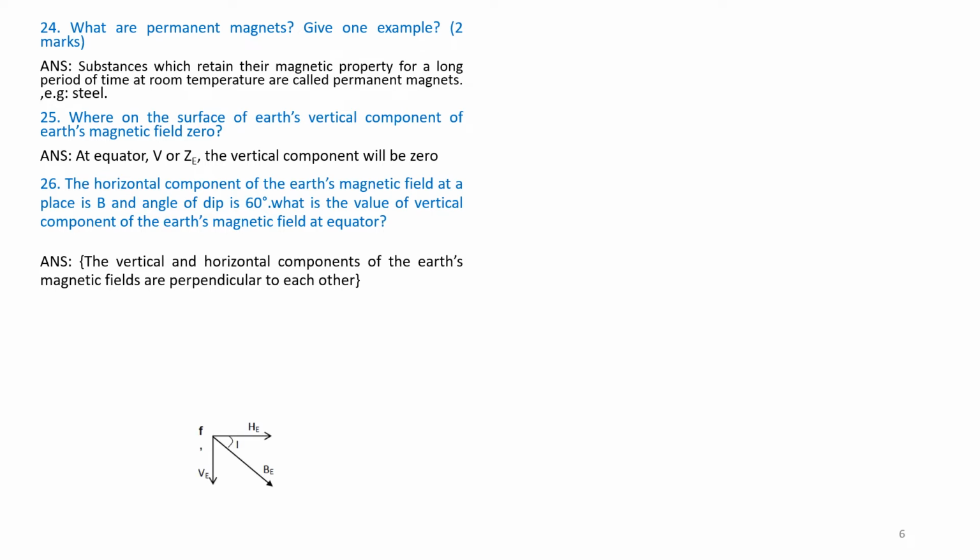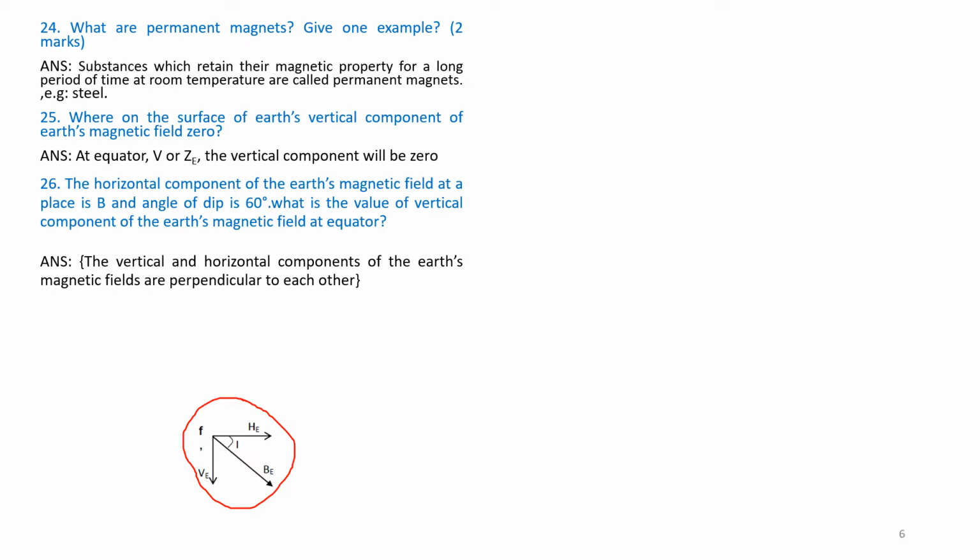See the figure here. In this figure, B is the total magnetic field of Earth, HE is the horizontal component and VE is the vertical component. The question gives I equal to 60 degrees, and asks what is the value of V.